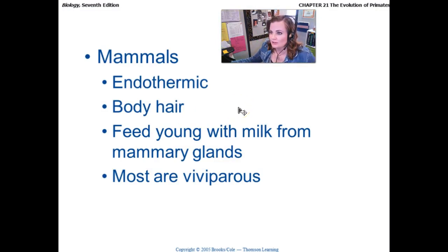So we are able to regulate our own body temperature, all mammals. Mammals have body hair. They feed their young with milk from mammary glands. And they're viviparous, meaning that they have young that actually grow and develop inside of the mother and are delivered live. So they give birth to live young that develop inside the mother.